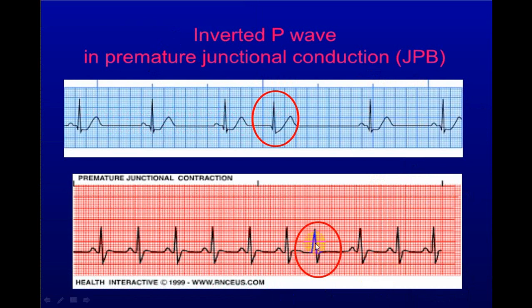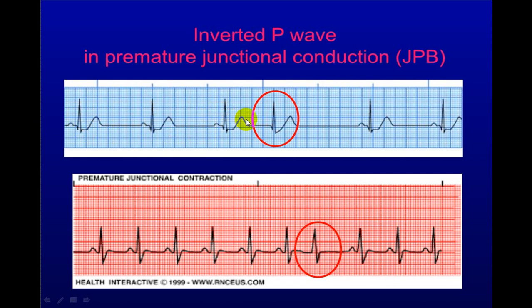Now, in this particular ECG, you can see there is a P wave, QRS complex, a P wave, QRS complex, a P wave, QRS complex. All these QRS complexes are identical. RR interval is constant, PR interval is constant, and the P wave and QRS complex are in the same direction. So this is a sinus rhythm, but this is sinus bradycardia.